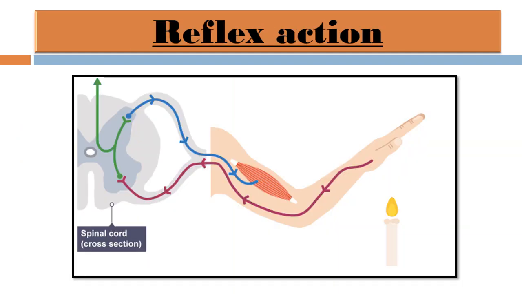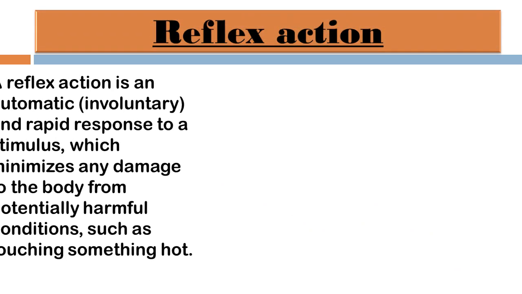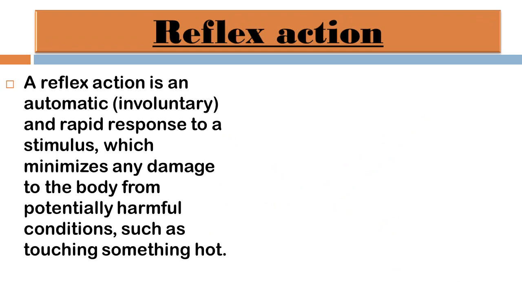Alright, the next part in this video is reflex action. So what is it? A reflex action is an automatic or involuntary and rapid response to a stimulus which minimizes any damage to the body from potentially harmful conditions, such as touching something hot. That means it helps us to minimize any damage to our body.